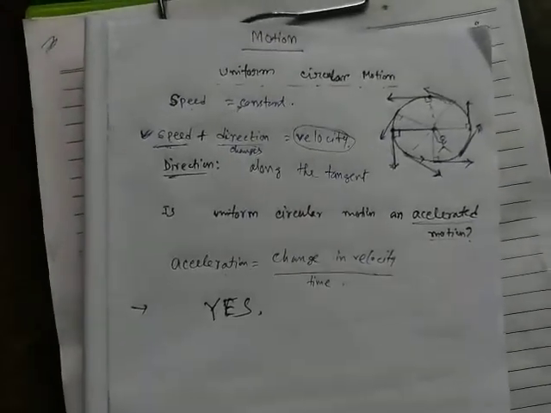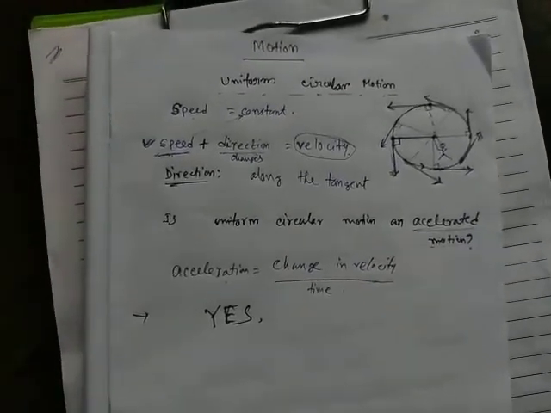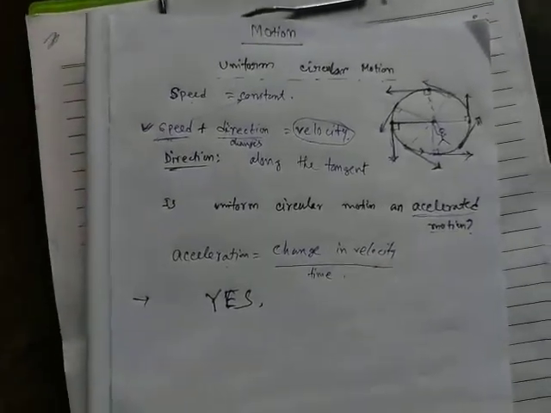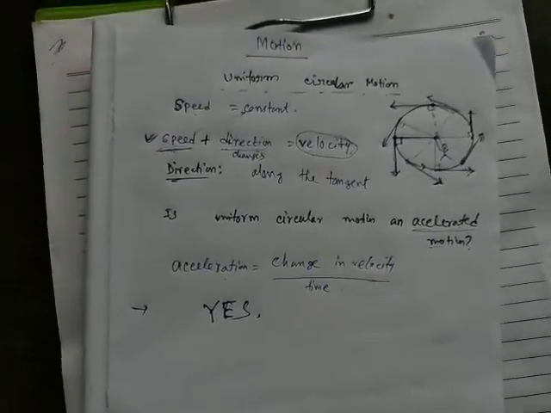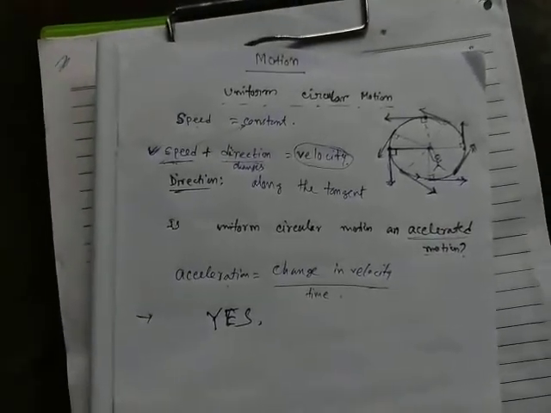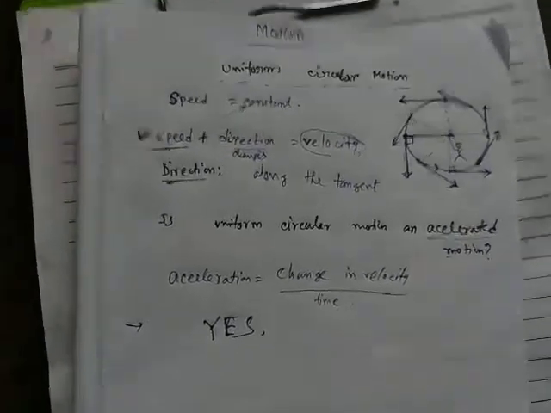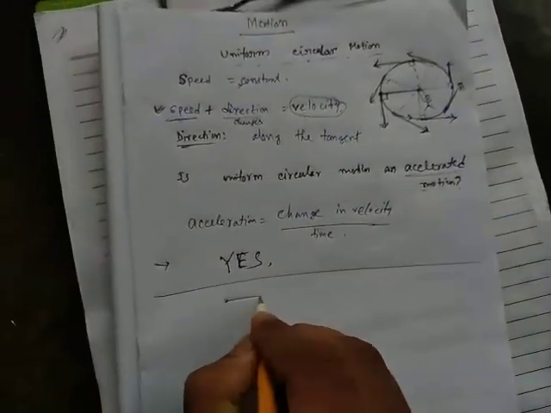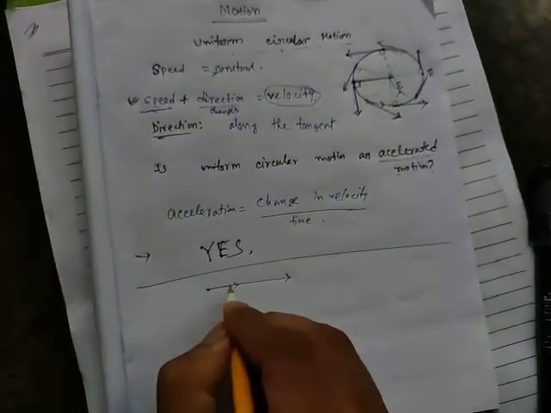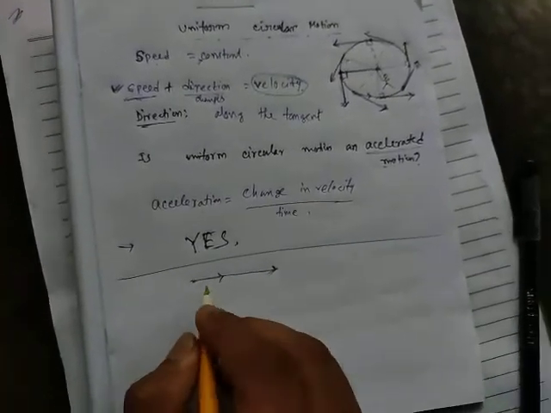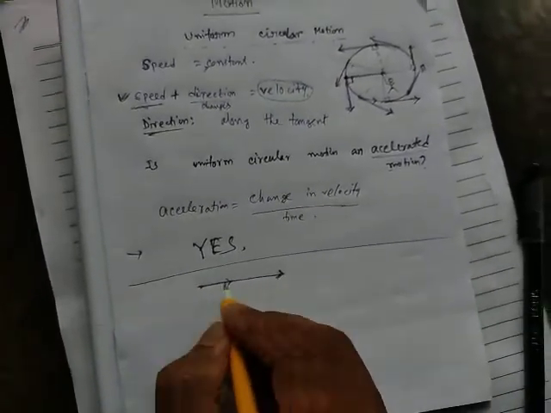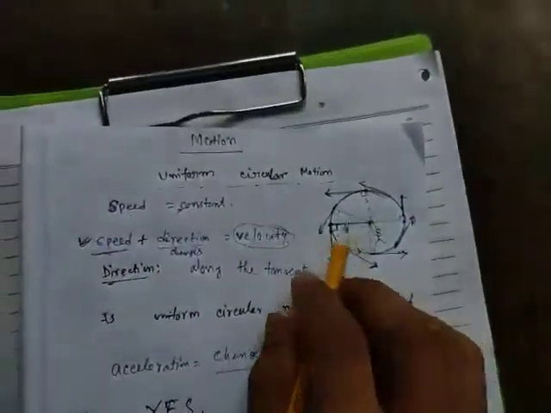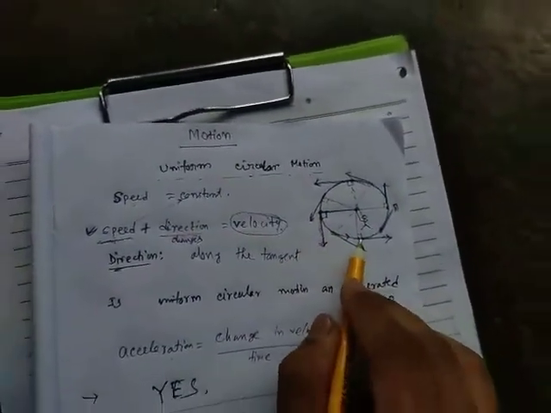Second, the direction of motion does not change for linear motion. Suppose the object is moving linearly in this direction; the direction is fixed along a straight line and remains the same. But for circular motion, the direction changes continuously.